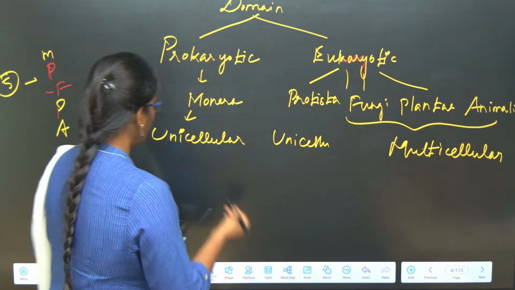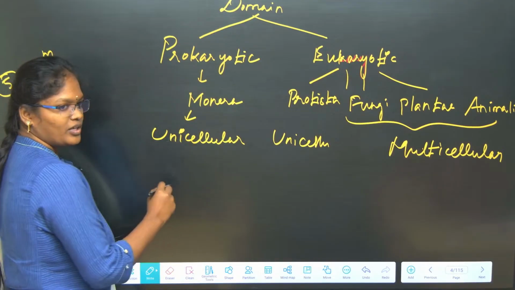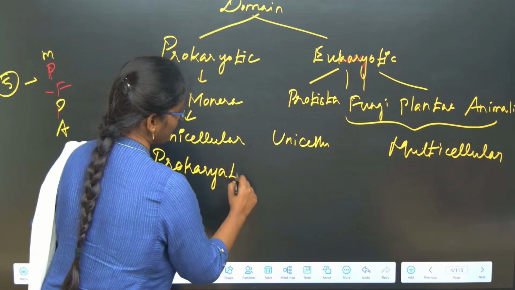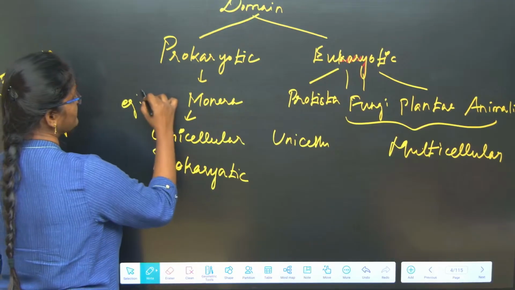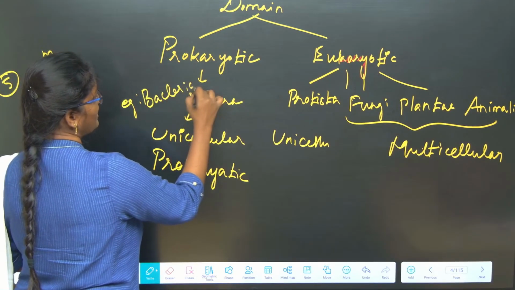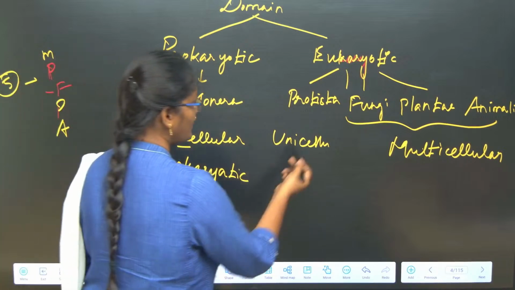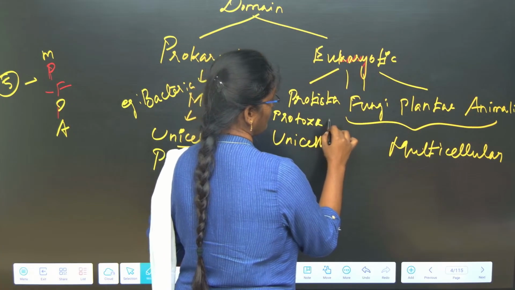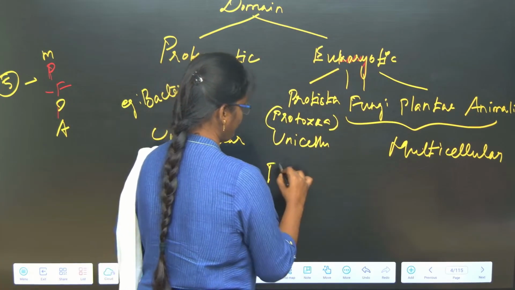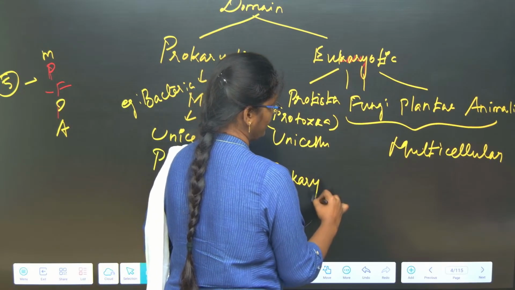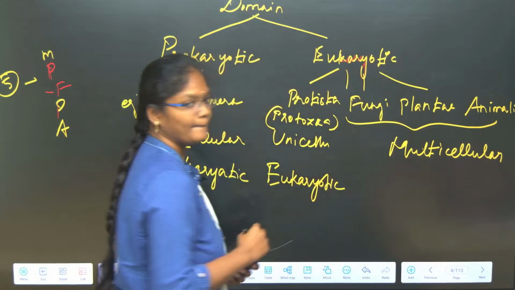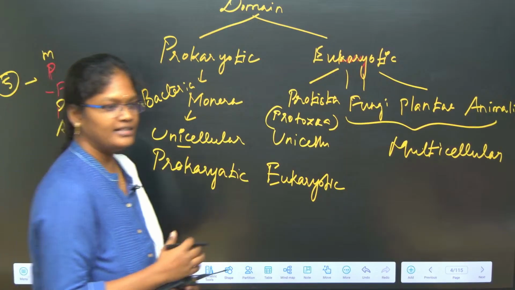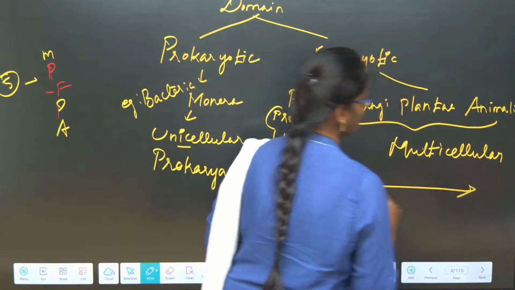Okay. So now, whether it is prokaryotic or eukaryotic, Monera will be the prokaryotic. So whenever I say the word Monera, you should remember the example bacteria. So bacteria is unicellular and it is a prokaryotic, and Protista means you have to keep in mind the example protozoa. So protozoa is a unicellular eukaryotic animal. Okay. Fungi is multicellular, and it is eukaryotic. So all these will be eukaryotic.